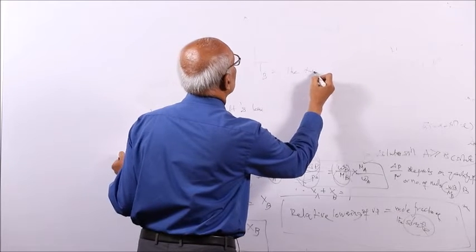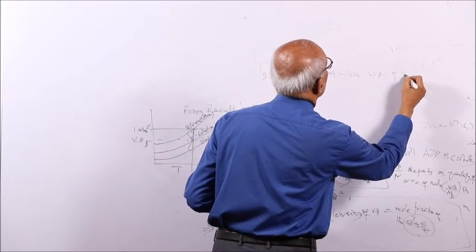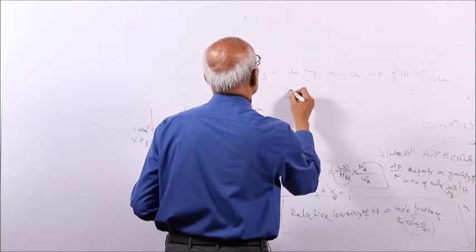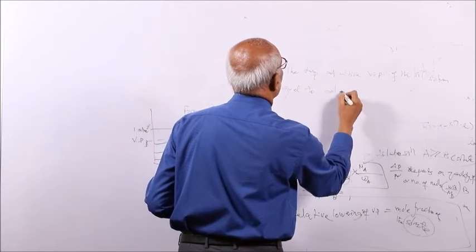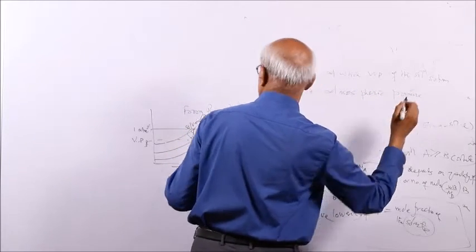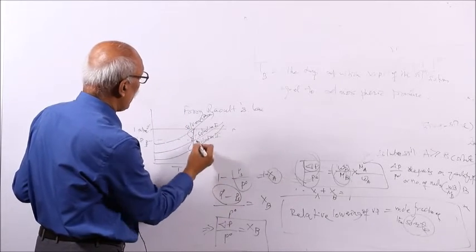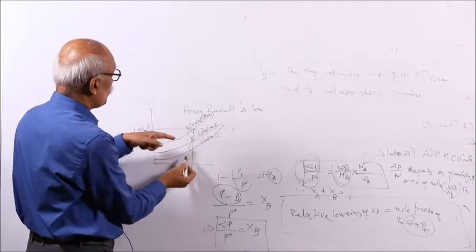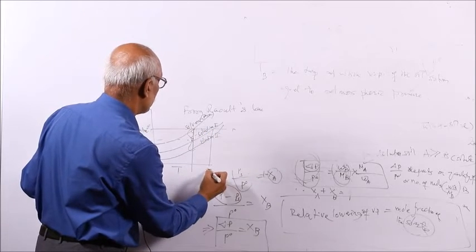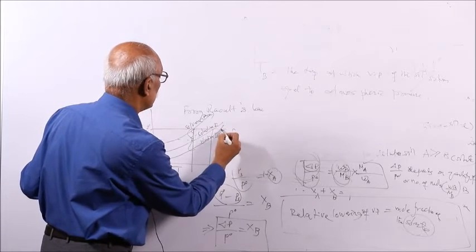And if the quantity of solute increases, the boiling point increases. Solution 1 will not boil at this temperature, it will boil at this, say T1.